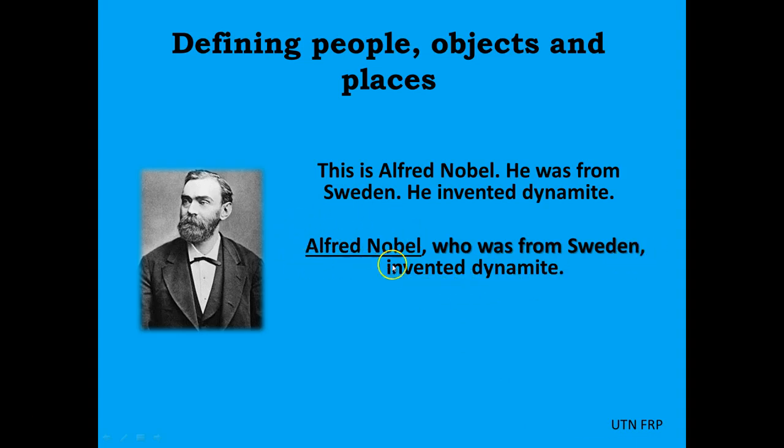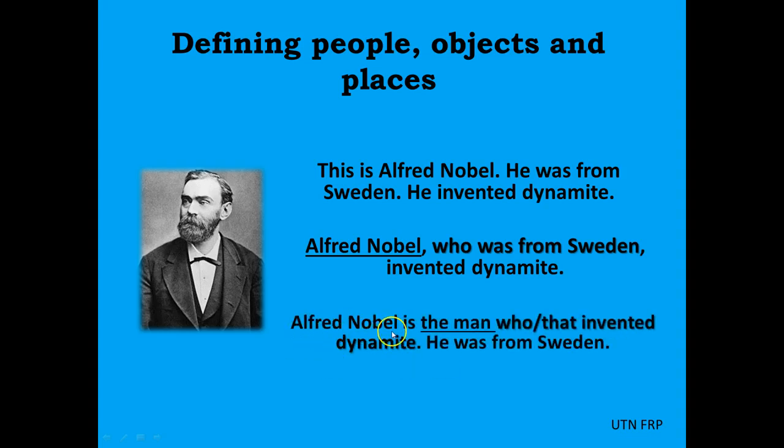Here we are talking about Alfred Nobel. We add this information, okay? We say that he was from Sweden, and then we provide the most important information, that he invented dynamite. We can also say Alfred Nobel is the man who or that invented dynamite.